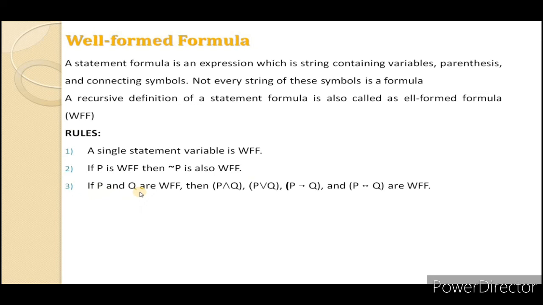If P and Q are well-formed formulas, then P and Q, P or Q, P implies Q and P double implies Q are well-formed formulas. And the last is, any string obtained by the above rules is a well-formed formula. These are the 4 rules.